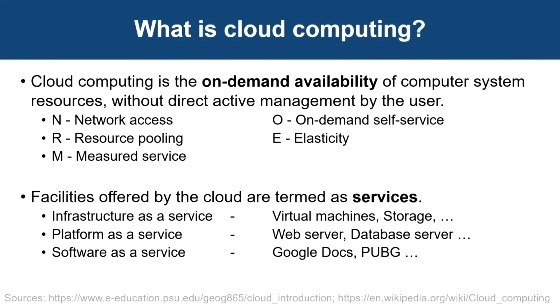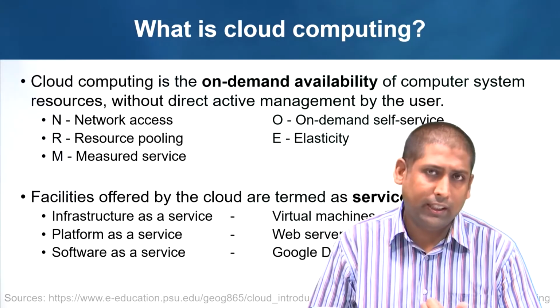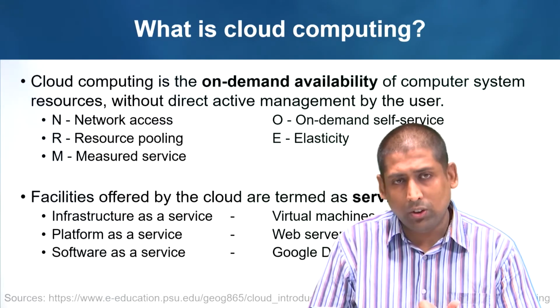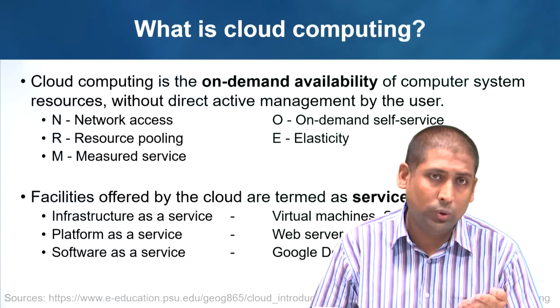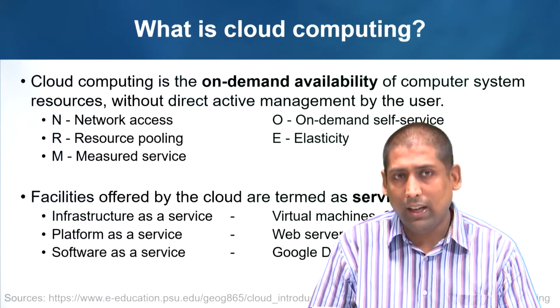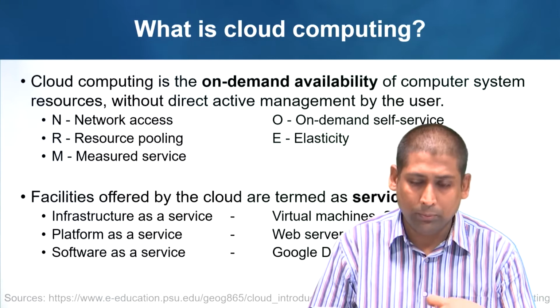characteristics. First is N for network access. That means you can have access to cloud computing whenever you are connected to a network. That means any device which is connected to a network. It could be a server, it could be a desktop, it could be a mobile, tablet, anything which connects to the internet can access a cloud computing resource.